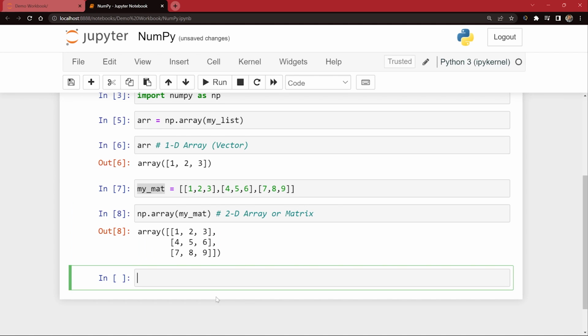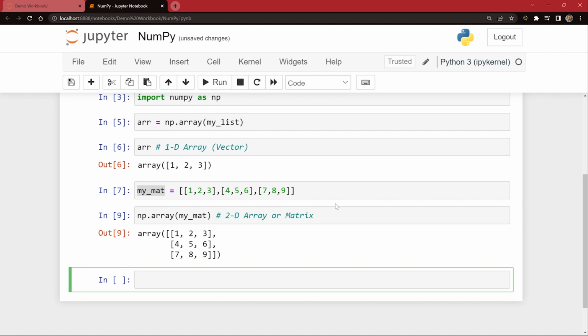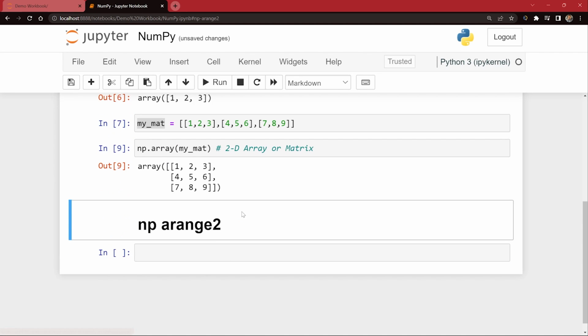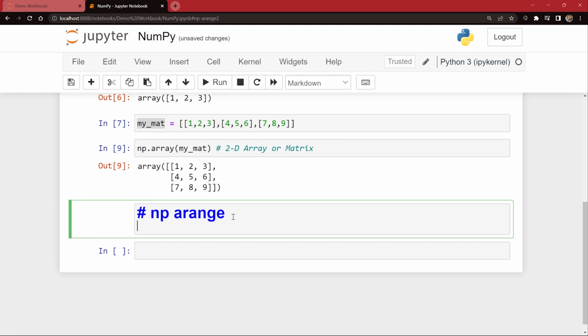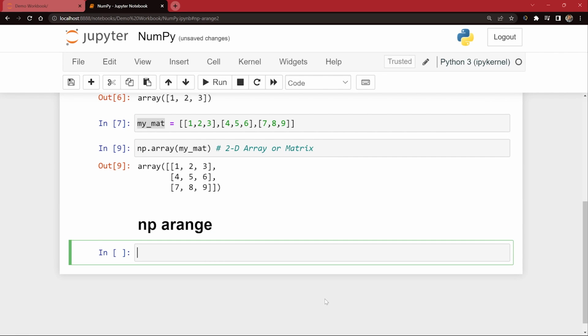Okay. Now, next, after doing this, let me show you some of the more very popular NumPy functions which are available to us. NP arrange. So what is this arrange function? So I'm gonna say markdown, and I'm gonna say NP arrange. And before this, I'm gonna say this, not arrange 2. I'm gonna say just arrange. Okay. And after this, I can just write here np dot arrange, np for numpy dot arrange, I will say, and I'm gonna say it's a function, right?